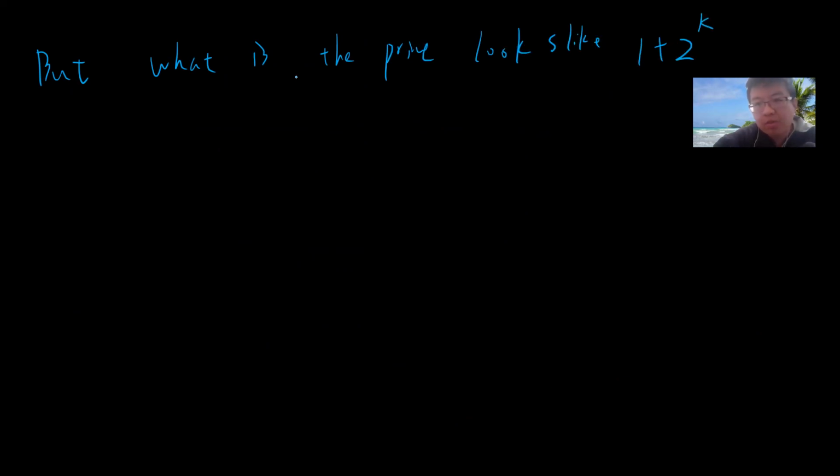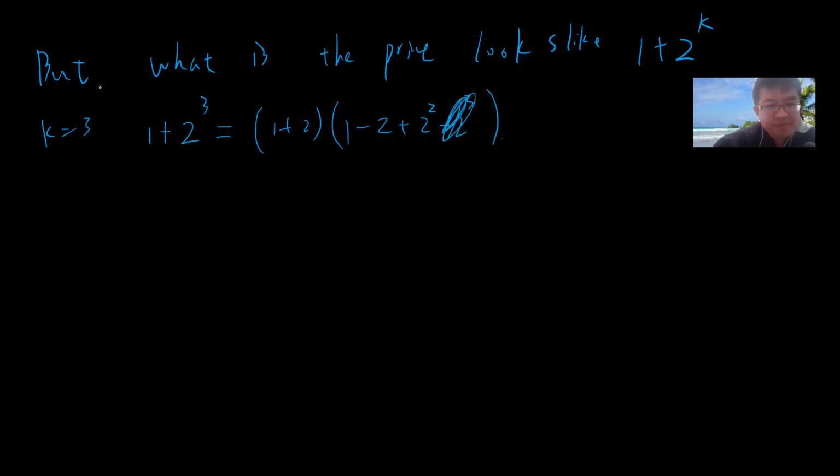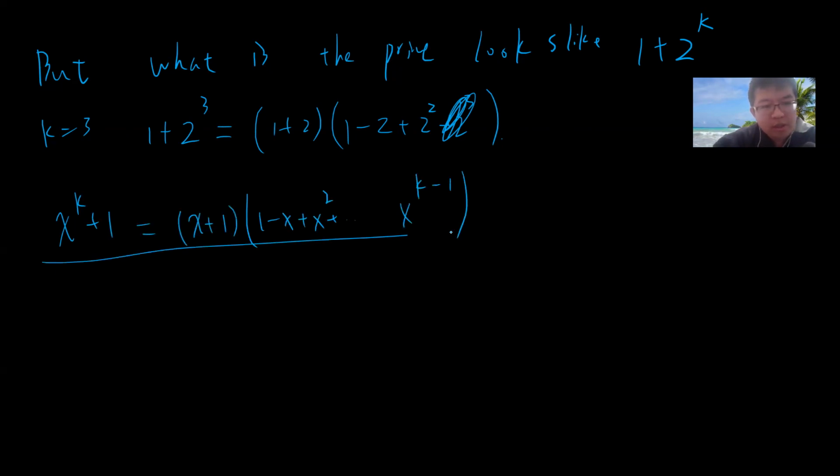So you can easily say that if k is 3, suppose k is 3, then 1 plus 2 to the 3 will not be prime, because this guy can be factored as 1 plus 2 and 1 minus 2 plus 2 squared. The reason is that we have x to the k plus 1, we'll have x plus 1 and 1 minus x plus x squared up to x to the k minus 1. This always exists if k is odd.